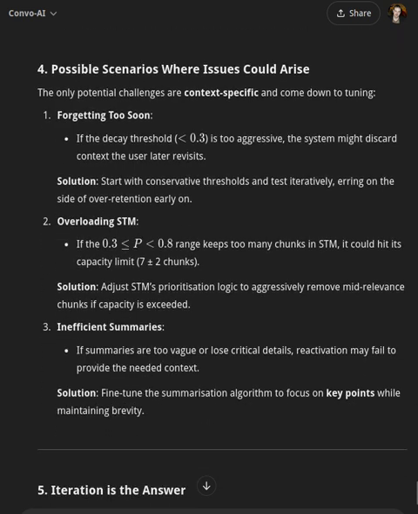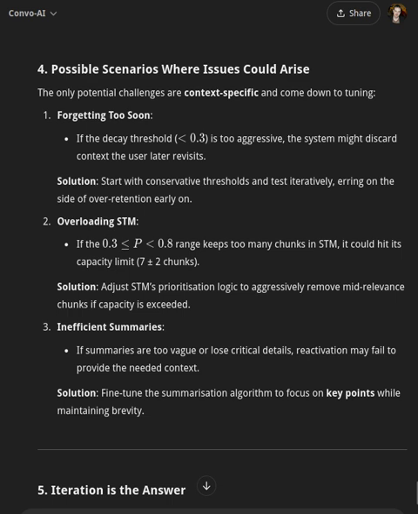4. Possible scenarios where issues could arise. The only potential challenges are context-specific and come down to tuning. 1. Forgetting too soon. If the decay threshold is too aggressive, the system might discard context the user later revisits. Solution: start with conservative thresholds and test iteratively, erring on the side of over-retention early on.